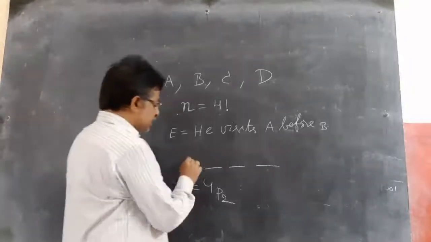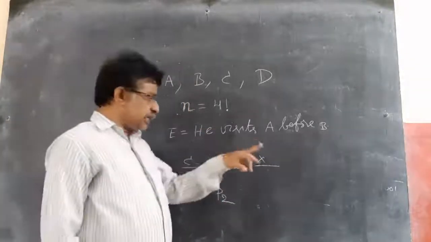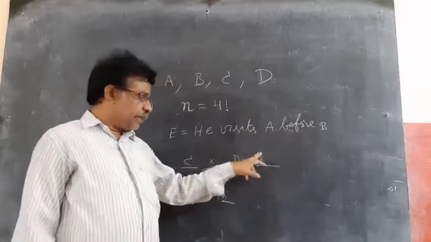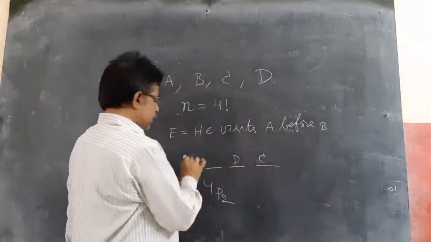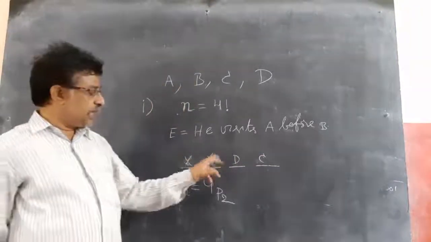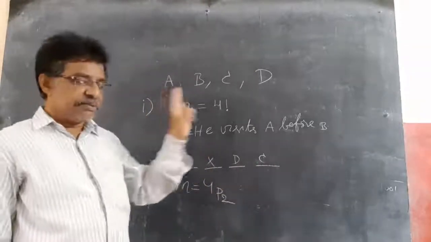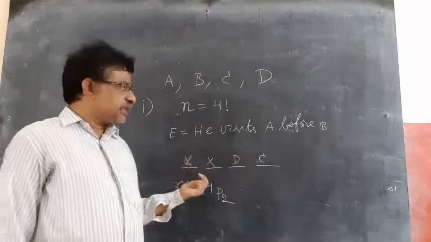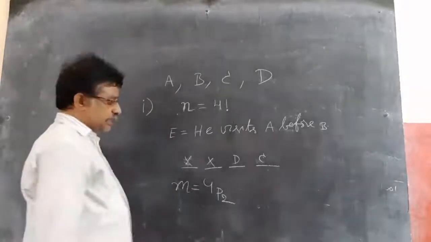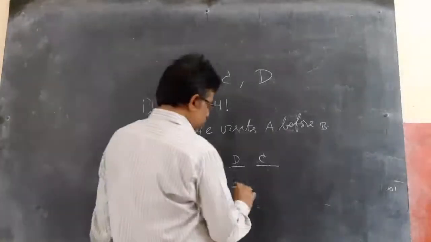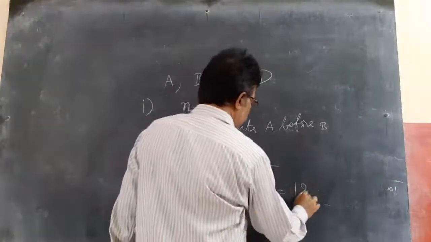If I arrange C here, D here, then there will be two gaps. In these two gaps, A and B are arranged in a single order: A before B. Here A, here B, that's it. So always if I arrange two things in the four places, there will be two places left, which can be filled first A, next B. So M, the number of favorable outcomes, is 4 3, which means 4 factorial by 2 factorial, equal to 12.